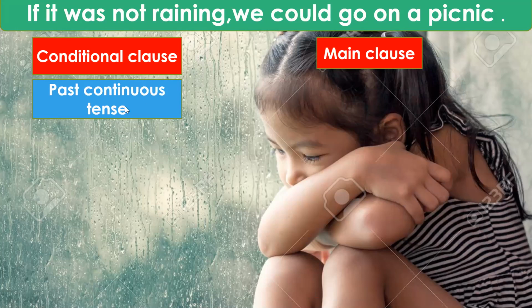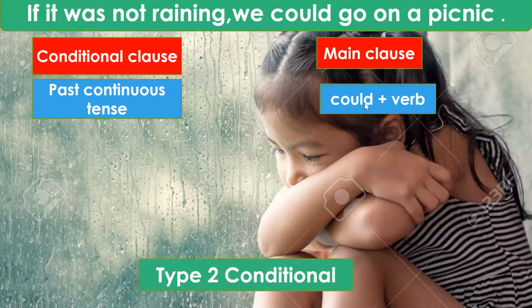It cannot happen. So in this case, if it is in the past continuous tense and in the main clause you have a modal plus verb, then also this is a type 2 conditional. So please be careful. This is very rare. I'm telling you that in type 2 conditionals, the if clause or the conditional clause has to be in the simple past tense. Sometimes you may get a sentence like this, in the past continuous tense. And depending upon the sentence, the result, the condition and the consequence, you have to judge whether it is a type 2 conditional.